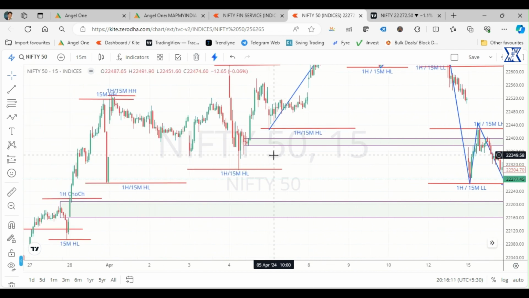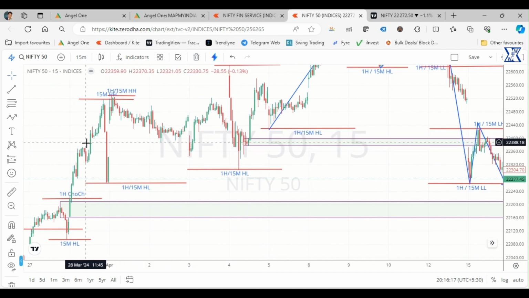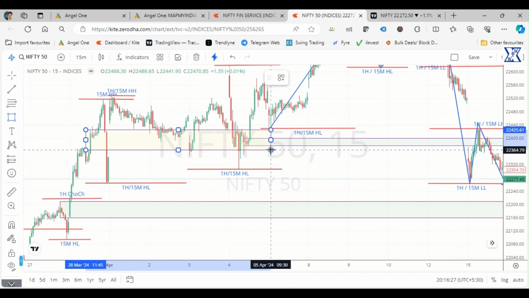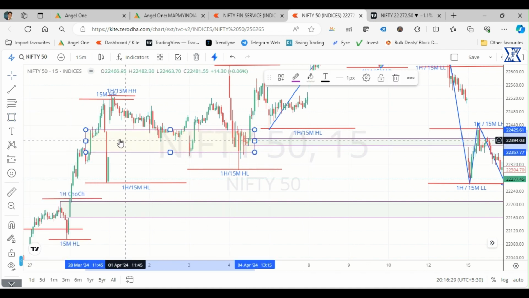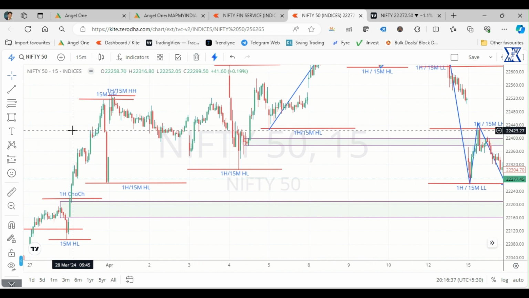So if you see in the past, it was on the fourth of April. This was the same level where the market has, you know, marked this one. This was the area where the market was consolidated or touched multiple times. And when the market touches a particular point multiple times, that becomes strong. It can be a support or it can be resistance, that particular price point or that particular price range becomes very important.